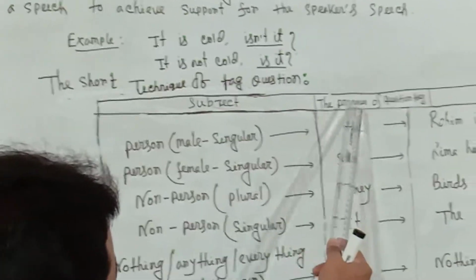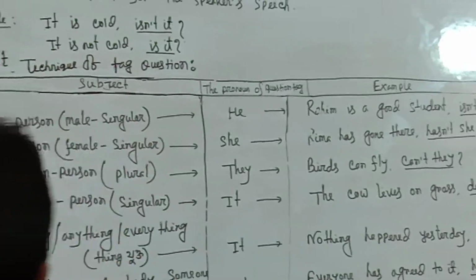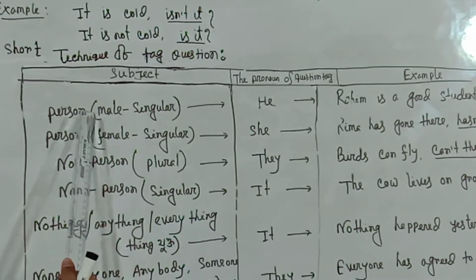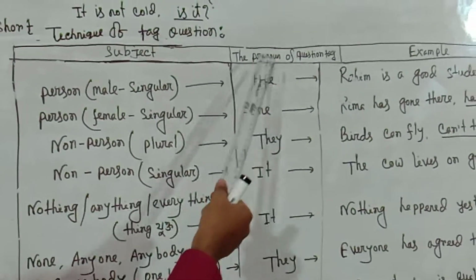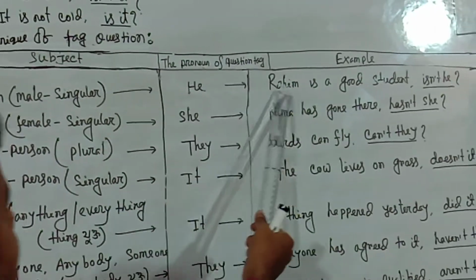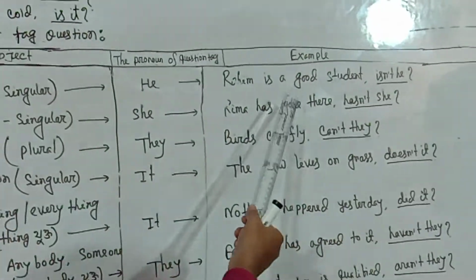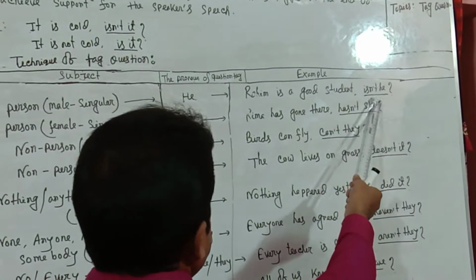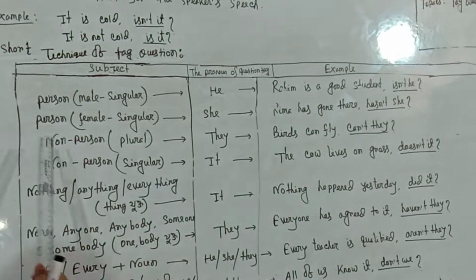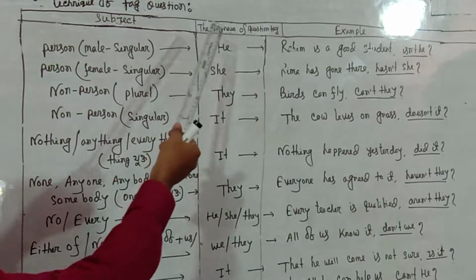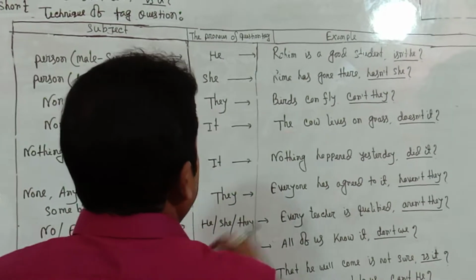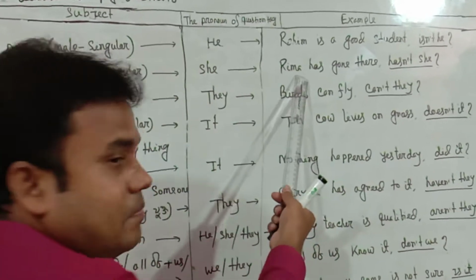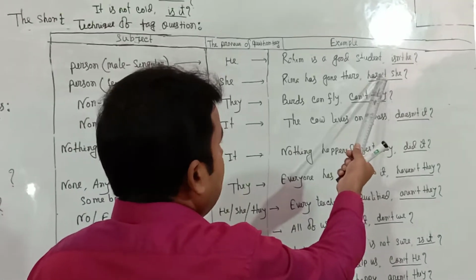Technique: subject, the pronoun of the question tag, and example. Follow me. Listen to what I say. Person, male, singular. The pronoun of the tag question is he. Rohit is a good student. Here the statement is positive, so the tag question will be negative. Isn't he? Next, person, female, singular. The pronoun of the tag question is she. Rima has gone there, hasn't she?